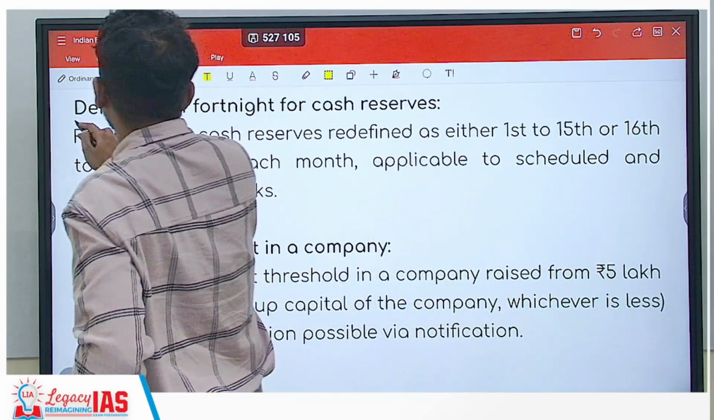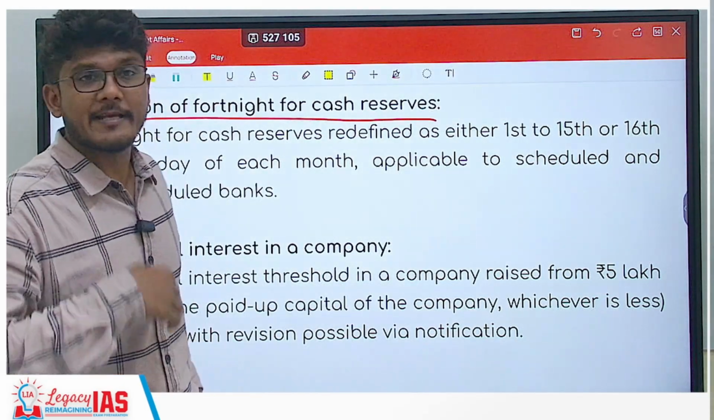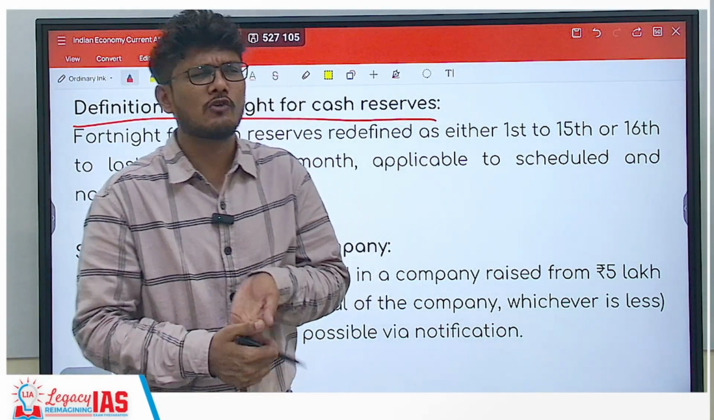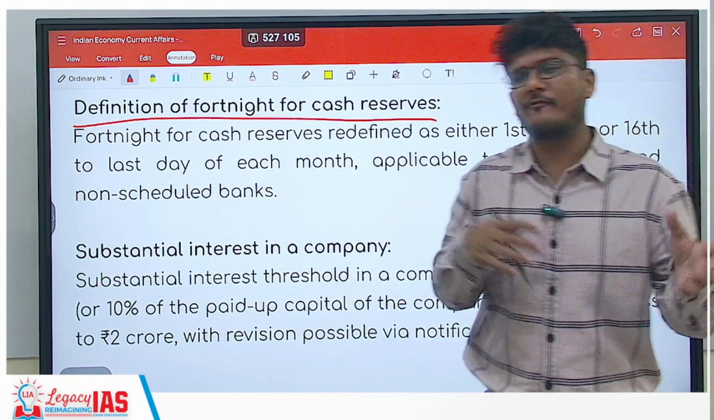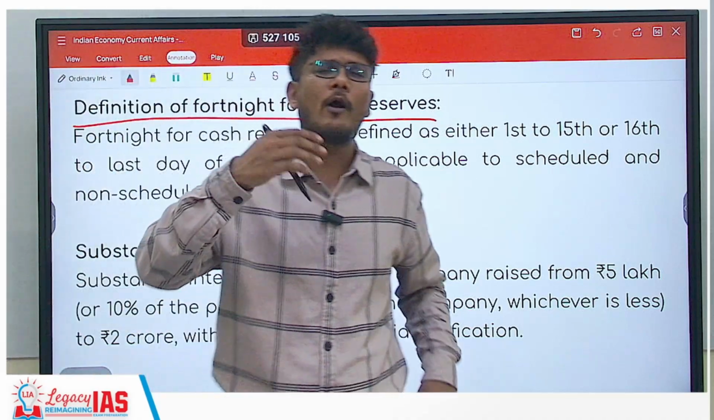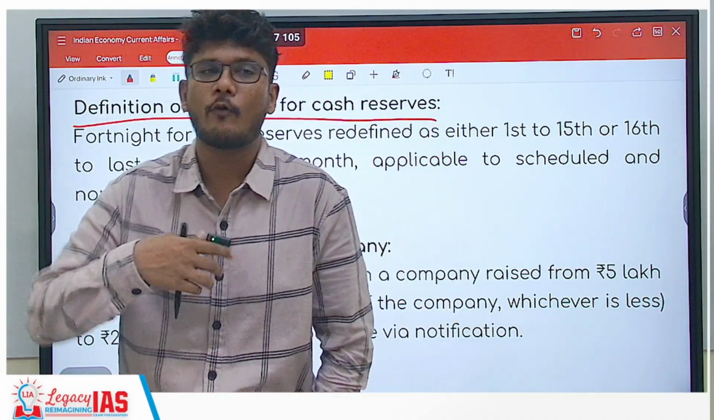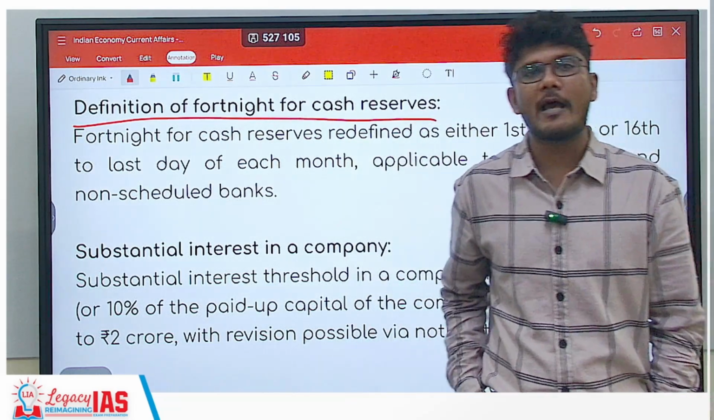The very first thing is the definition of fortnight for cash reserve. So when you're talking about cash reserve ratio, statutory liquidity ratio, all these things are checked every fortnight. So what is the definition? And various other things would be done fortnightly. So you need to know what fortnight is. Fortnightly generally means 14 days.